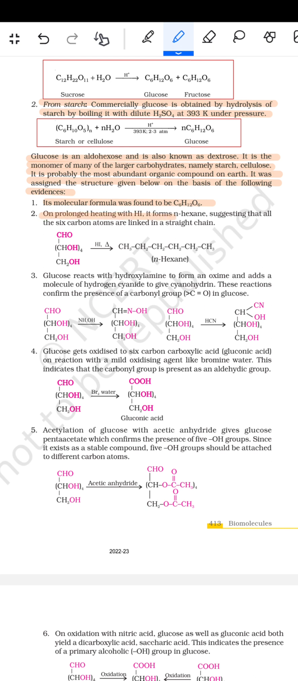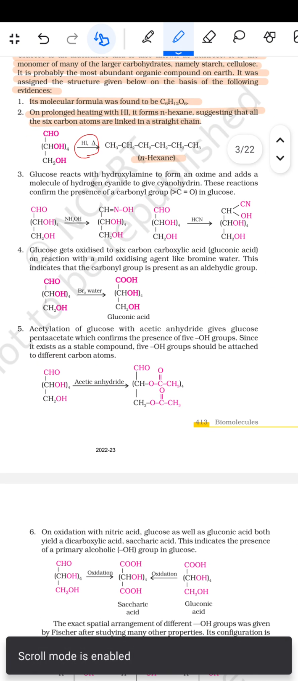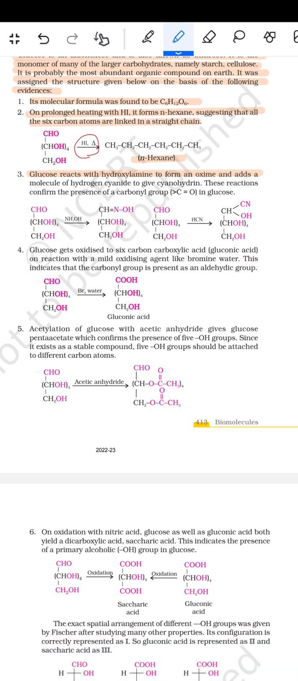On prolonged heating with HI, it forms n-hexane, suggesting that all the 6 carbon atoms are linked in a straight chain. जैसे HI और हीट किए तो यहाँ पर इसमें n-hexane बन जाता है. फिर आता है कि glucose reacts with hydroxylamine to form the oxime and adds a molecule of hydrogen cyanide to give the cyanohydrin. These reactions confirm the presence of a carbonyl group in glucose.